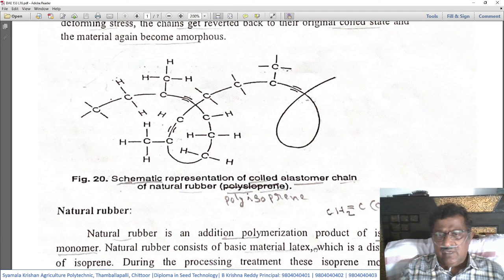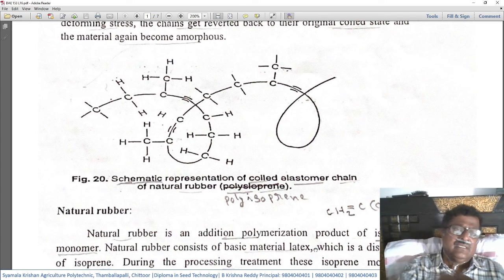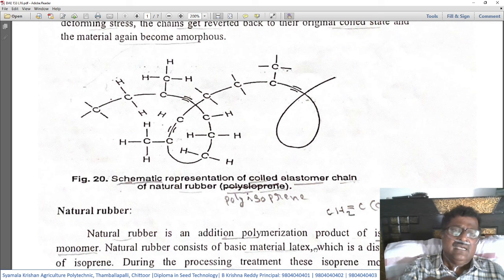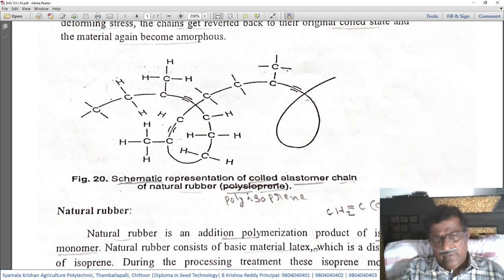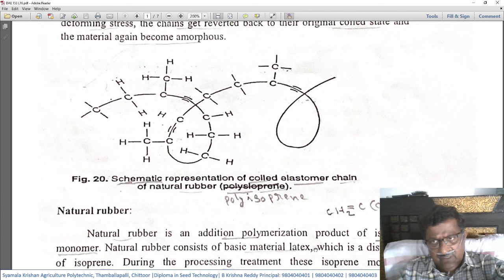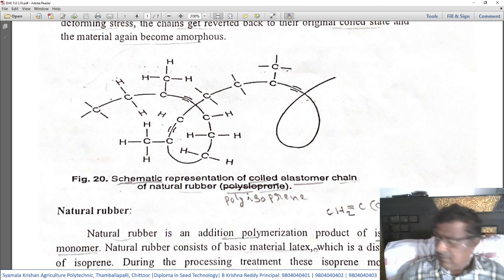This is the molecular structure of isoprene, consisting of 5 carbon atoms and 8 hydrogen atoms. The structure, instead of being a straight line, looks like a coil. This is how it behaves. When it is stretched, it becomes straight. When the stretching force is released, it once again becomes a coil.